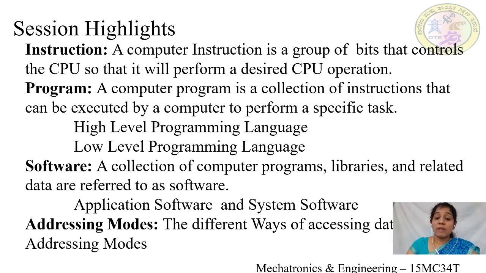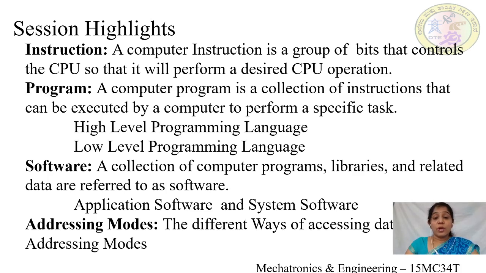Next is low level programming language. The low level programming language can be broadly classified into two: one is assembly level language, another one is machine level language. Assembly level languages use mnemonics, so here it requires an assembler to convert the assembly level language to the machine level language. Whereas machine level language is easily understood by the system or a computer, but it is very difficult for the user to understand because it is a series of binary bits, zeros and ones.